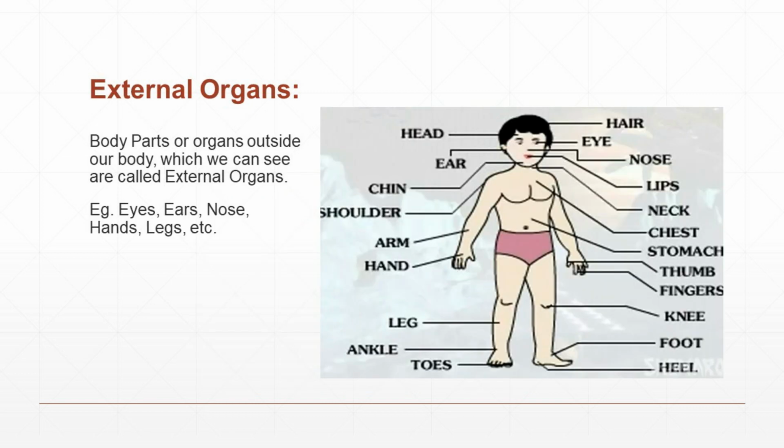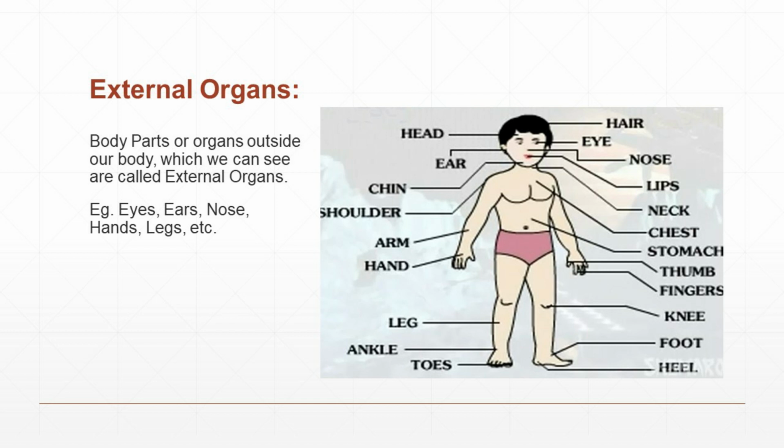There are some body parts we can see, such as eyes, nose, ears, hands, legs, etc. These parts are called external parts. External parts means body parts or organs outside our body which we can see are called external organs. Example, eyes, ears, nose, hands, legs, etc.